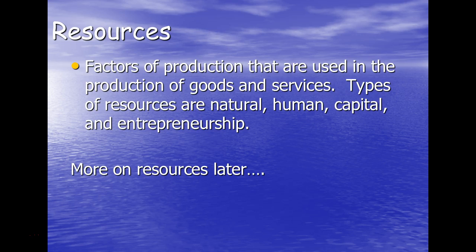Resources are factors of production that are used in the production of goods and services. Types of resources are natural resources like wood from trees, water from the lakes, and things that can be found in nature. Human resources are the people that do the work.